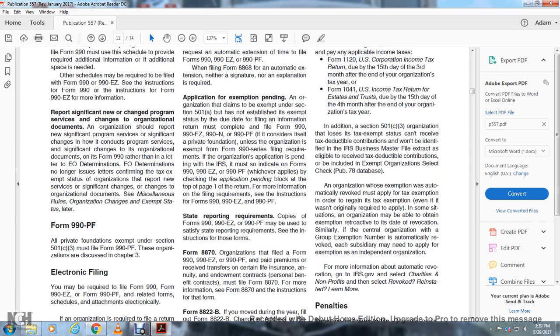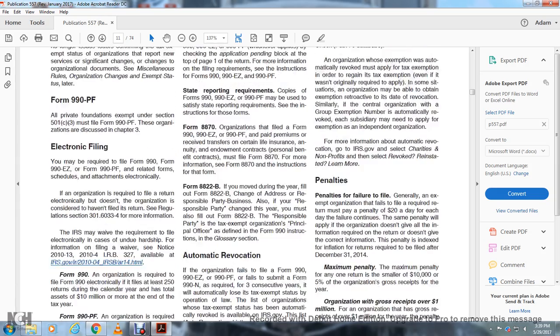Form 990-PF. All private foundations exempt under Section 501(c)(3) must file Form 990-PF, as discussed in Chapter 3.